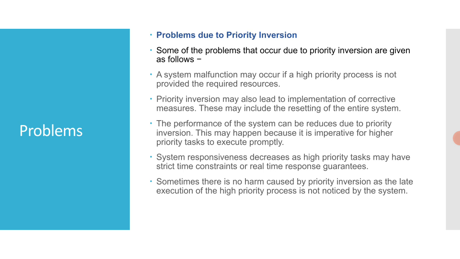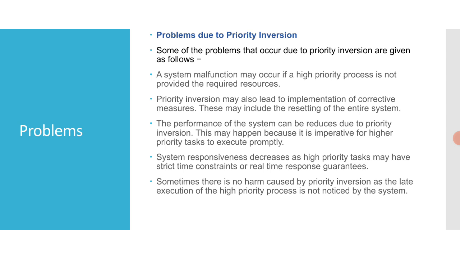Suppose a process is calibrating something and a lower priority task or an interrupt, like displaying some stuff, blocks it. Then suddenly the calibration and corrective measures will get affected.